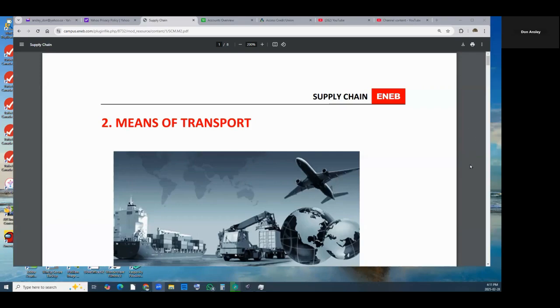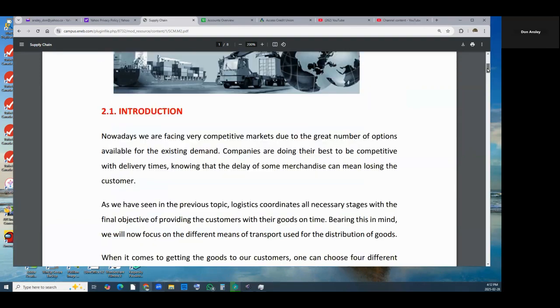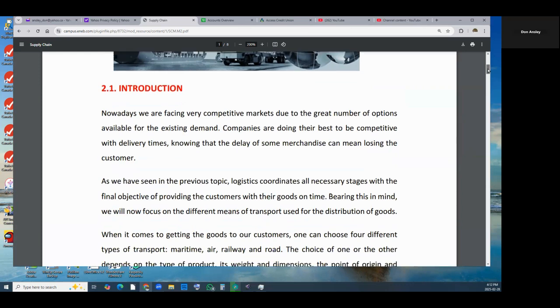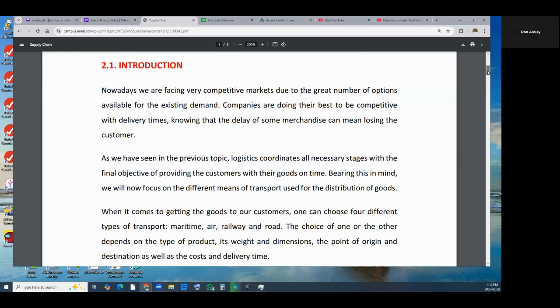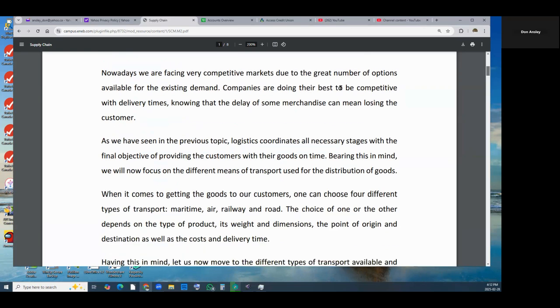Supply chain management. Module 2, means of transport. Nowadays, we are facing a very competitive market due to the great number of options available for the existing demand. The companies are doing their very best to be competitive with delivery times, knowing that the delay of some merchandise can mean losing a customer.